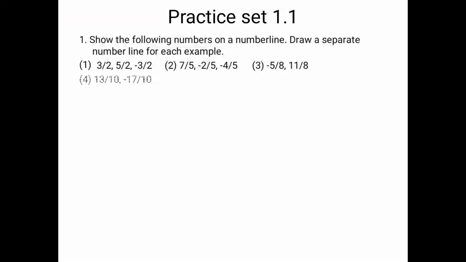minus 5 by 8 and 11 by 8. Now what you are going to do over here is, you are going to keep more points on the right hand side of 0 compared to the left hand side. Reason, 11 upon 8 means how many points do you require on the right hand side? 11 points. The numerator will give you the number of points, that is 11. And on the left hand side, minus 5 means you require only 5 points.